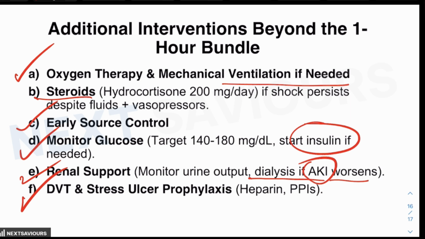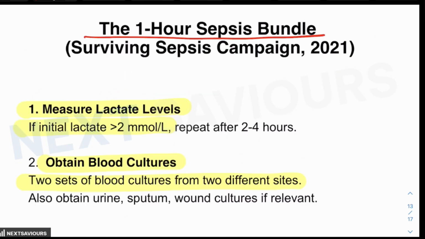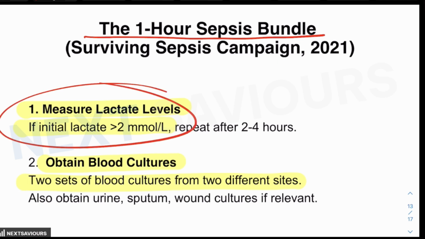Why is the sepsis bundle important? As you know, early intervention significantly reduces the mortality. And if there is a delay of every hour in antibiotics, then it increases the mortality by almost 8%. Lactate clearance, as we have talked about, correlates with improved survival. And fluid resuscitation with vasopressor support prevents multi-organ failure.